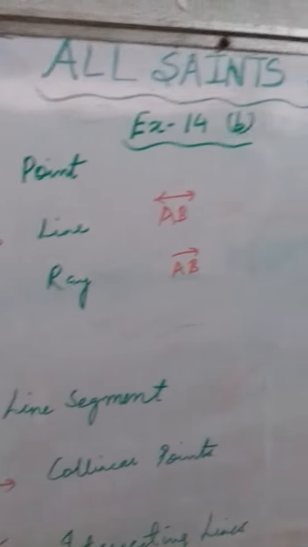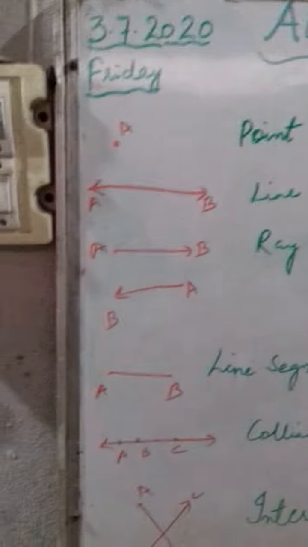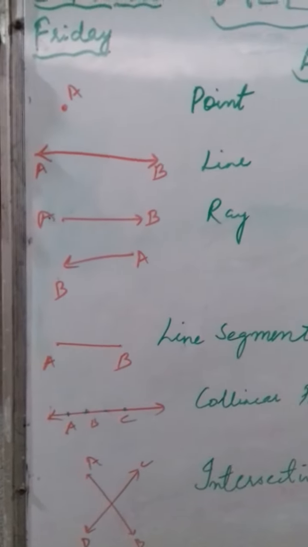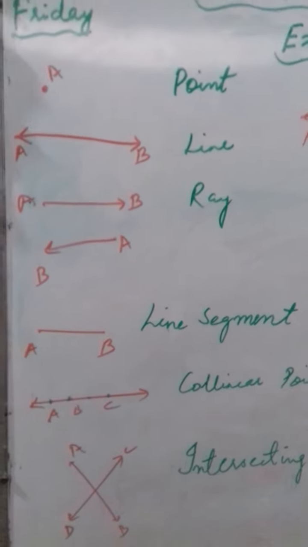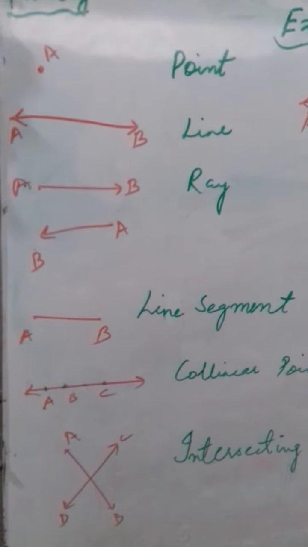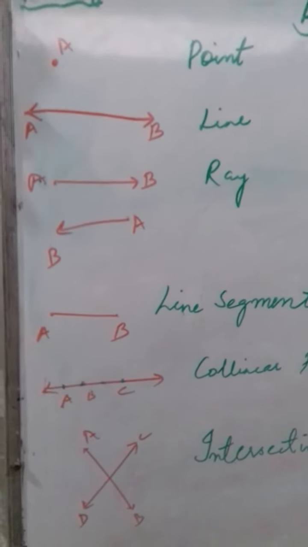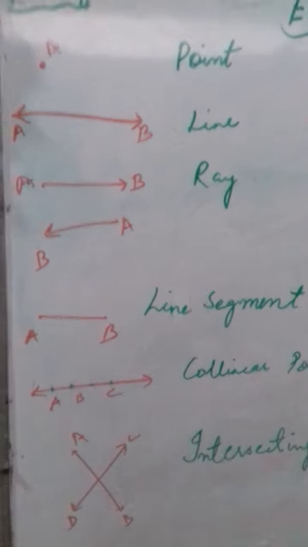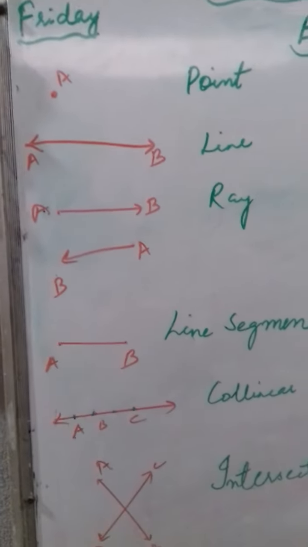Morning class. Now today, before starting exercise 14b, let us clear some basic concepts. First is point. What is a point? A point is a mark of position which has no length, no breadth and no thickness. Okay children, it is just a dot. Can you see over here? It is just a dot.